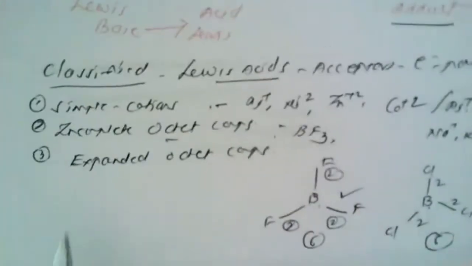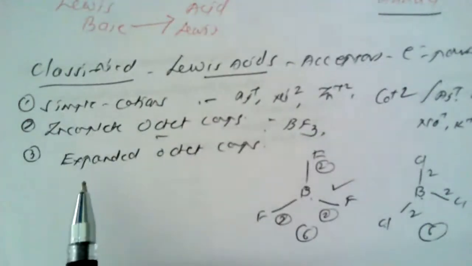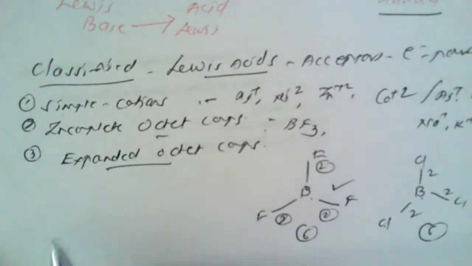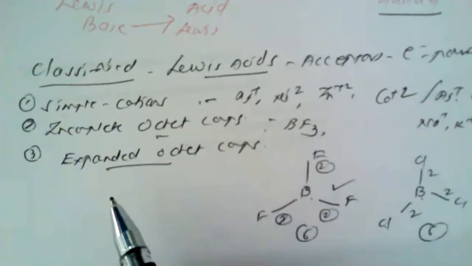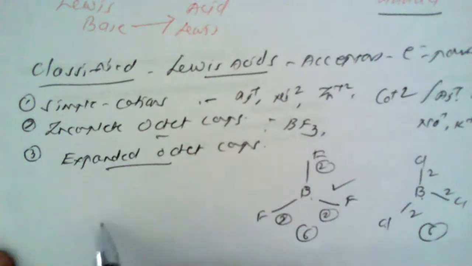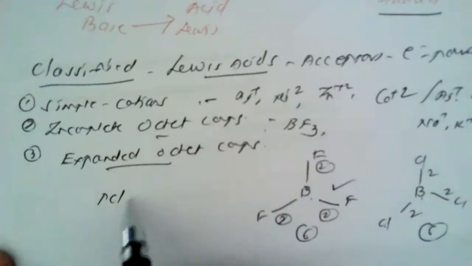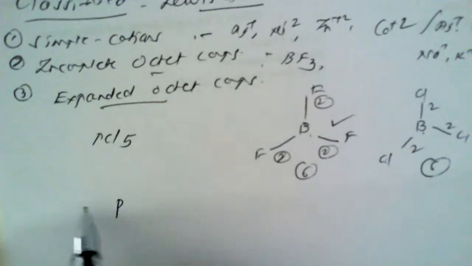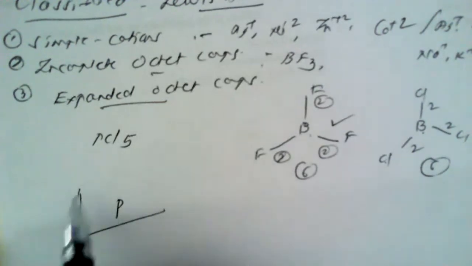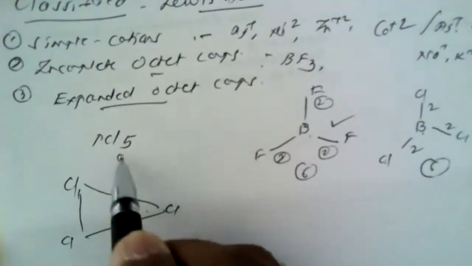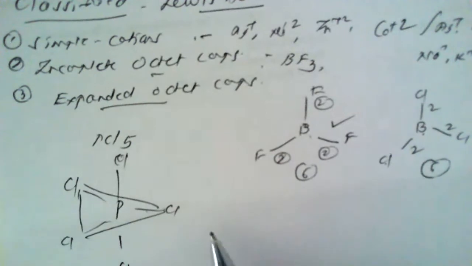The third category is known as the expanded octet compounds. Expanded octet compounds means more than 8 electrons are present, and all such compounds are categorized under expanded octet compounds. For example, take compounds such as PCl5, phosphorus pentachloride. Phosphorus is at the center, with one chlorine, another, and third, fourth, and fifth. This is phosphorus pentachloride with sp3d hybridization.